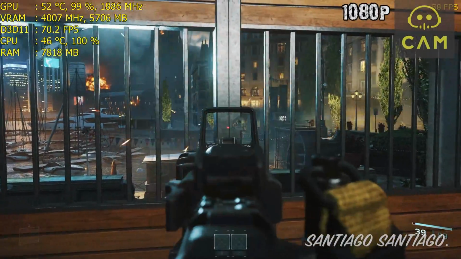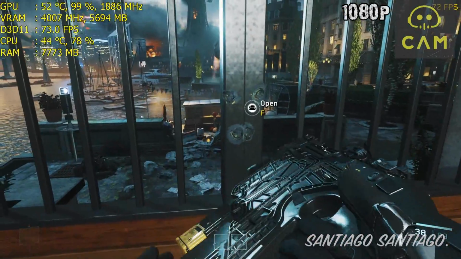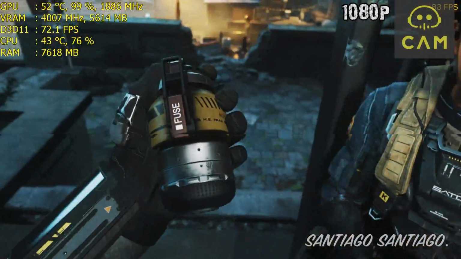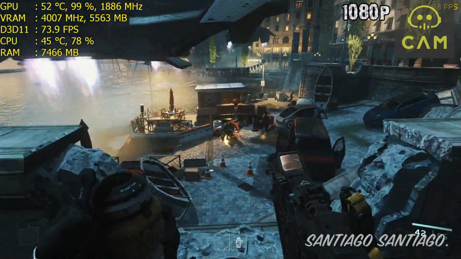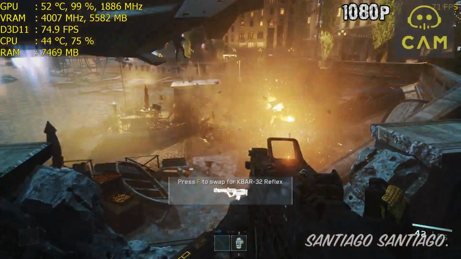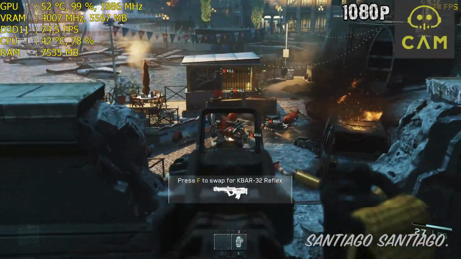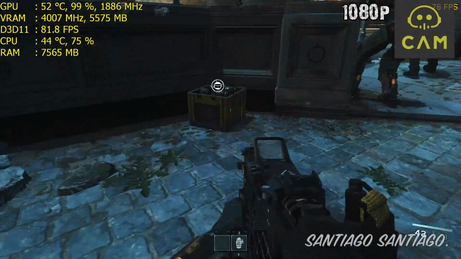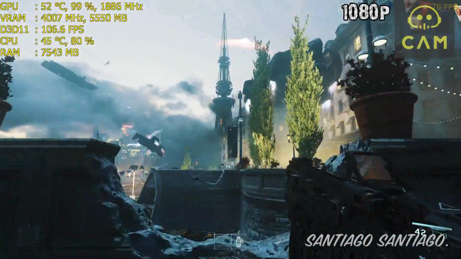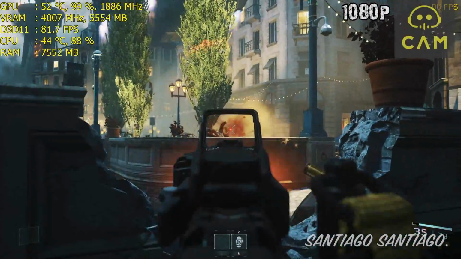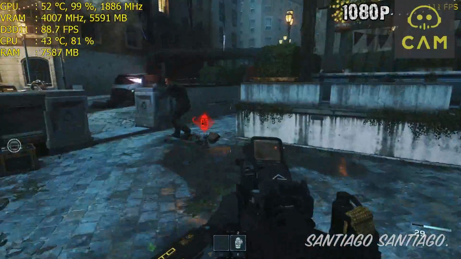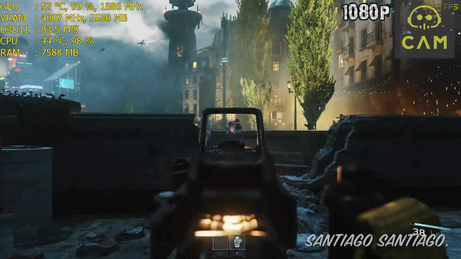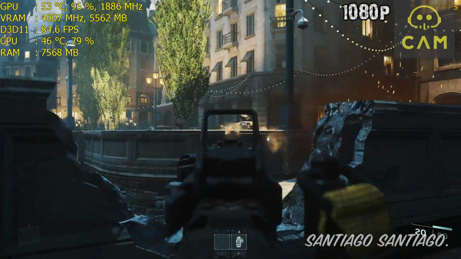Then we have shadow caster levels, which affects the number of lights on the scene which the objects receive or emit. Then we have cache spot shadows and sun shadows, which will pre-calculate the spot shadows and sun shadows, but it will use a lot of VRAM, so you might want to have a 4GB card or better to use that. Then we have volumetric lighting. It just enables the sunbeam and light beam effects. It's not really that noticeable and you can get a good FPS boost from this. Then we have ambient occlusion, which is a big FPS hit too. You might want to disable this if you're having low FPS.